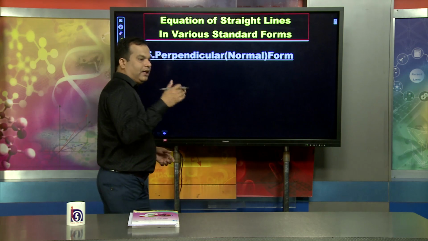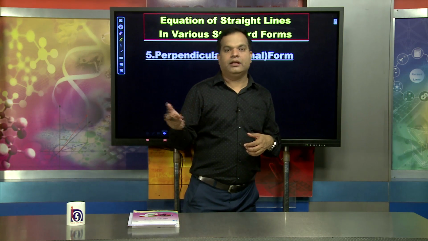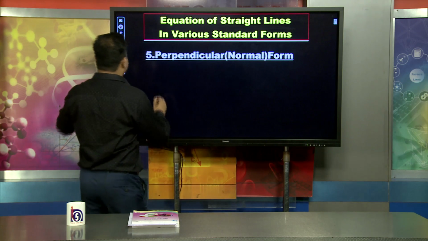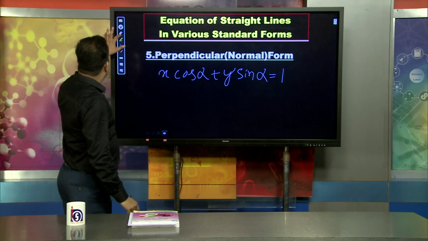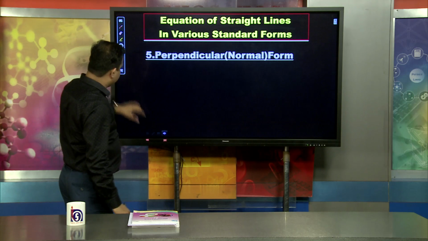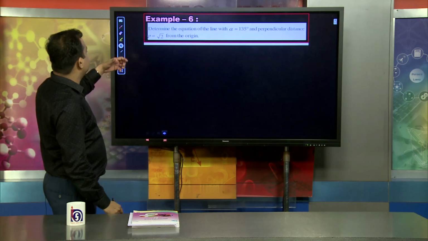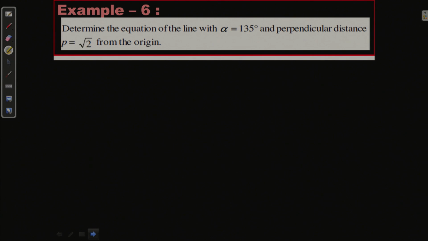Suppose alpha is the angle in the positive direction. Then the formula is x cos alpha plus y sin alpha equal to p. Let us move to a problem related to this: determine the equation of the line with alpha equal to 135 degrees and perpendicular distance equal to root 2.